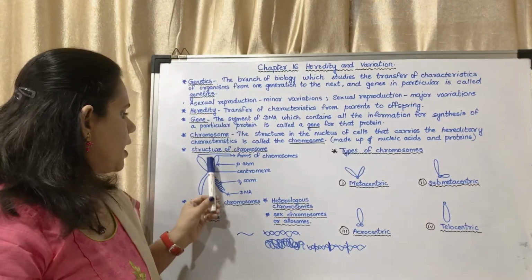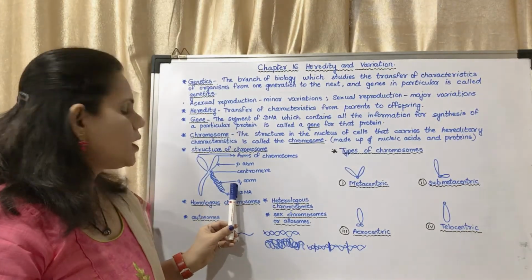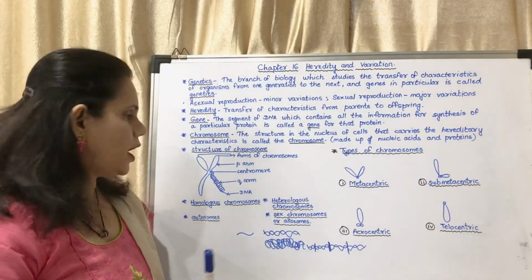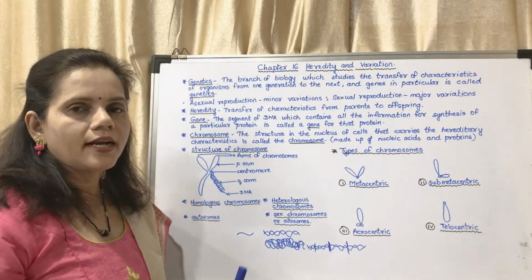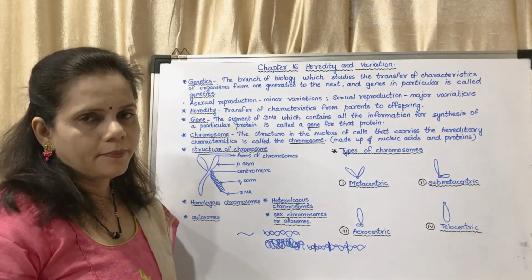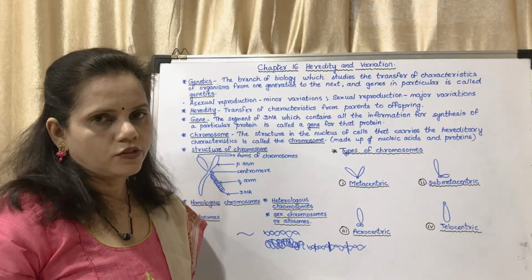There are two arms. The upper arm is named the P arm and the lower arm is called the Q arm. And this is the DNA. It shows that the chromosome is made up of DNA. This paragraph you have to write if you are having a question on structure of chromosome.